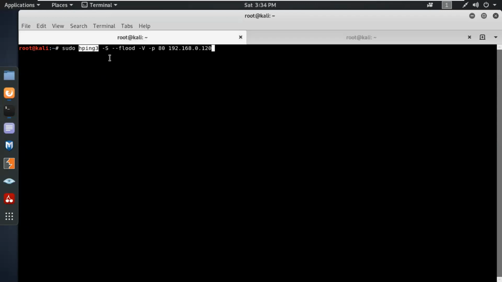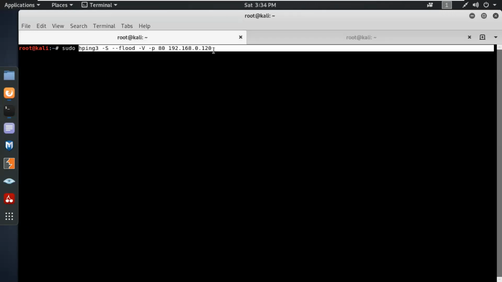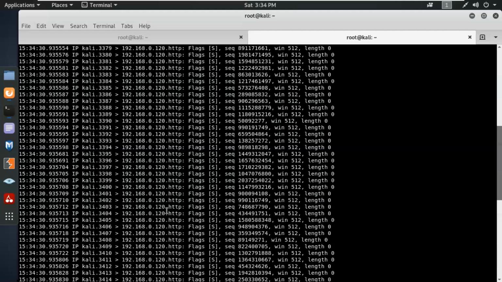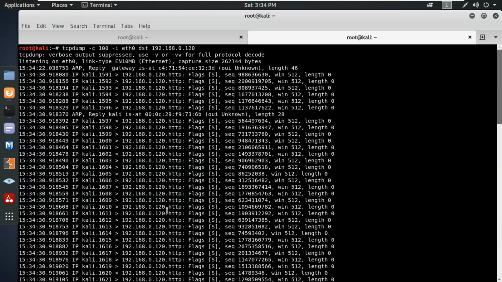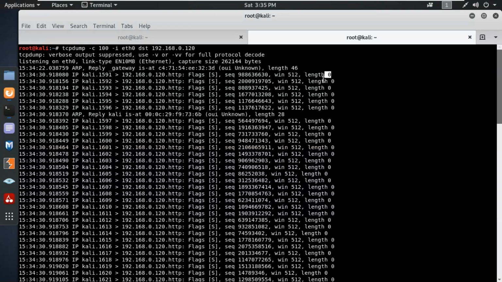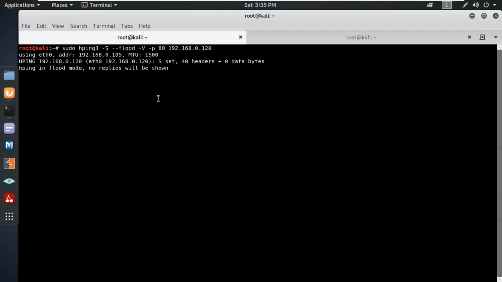So what happens if I attack with hping3 with the capital S and the hyphen flood? You can see what will happen in the back end: there will be lots of packets, and these are normal packets. The major objective over here is to understand the packet sending part. I was simply sending a synchronization packet, with a sequence number you can see over here, and the length of the packet was zero. These are empty packets, because there were no other contents.